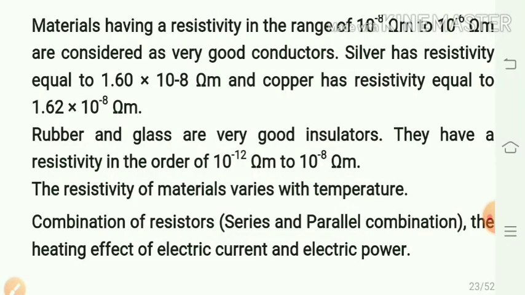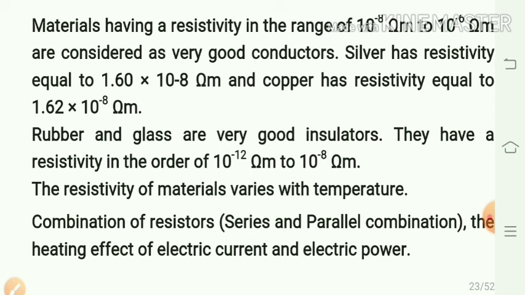Materials having resistivity in the range of 10 raised to minus 8 to 10 raised to minus 6 ohm meter are considered very good conductors. It is a characteristic property of the material.